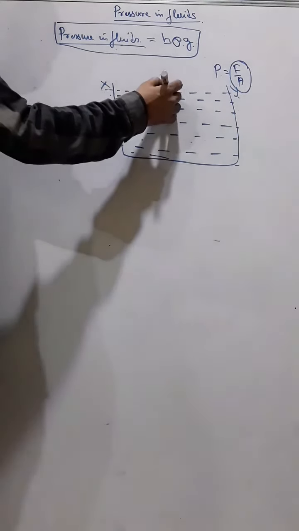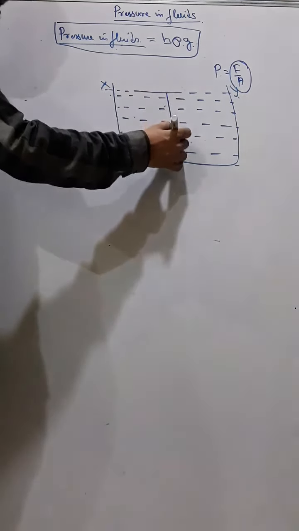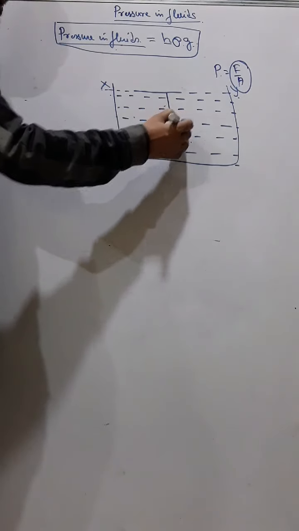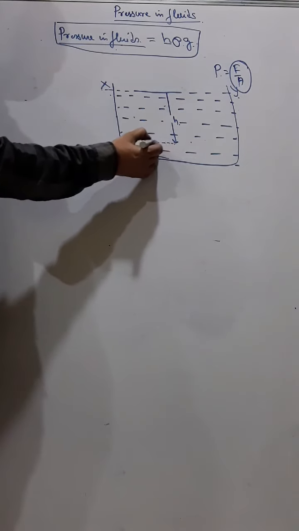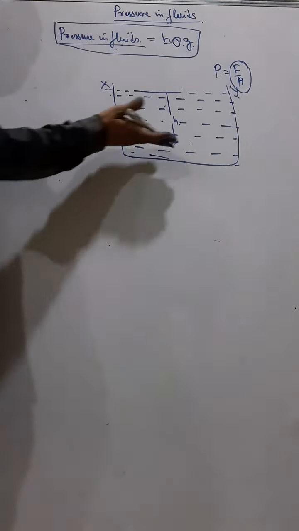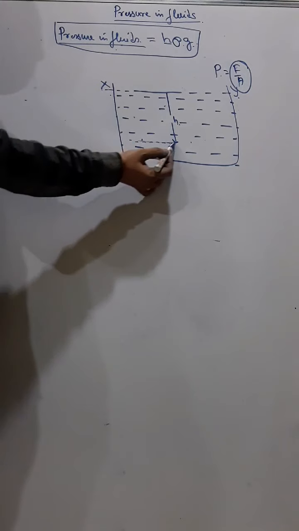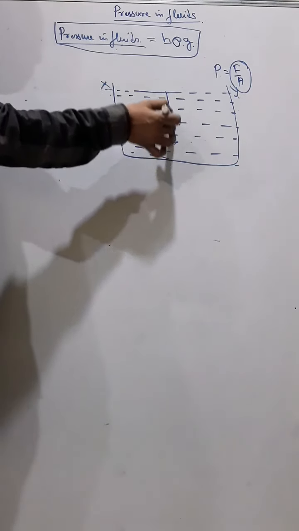Let me calculate the pressure at a certain depth, suppose at a depth h. I want to calculate the pressure at this place, at a depth h from the free surface.